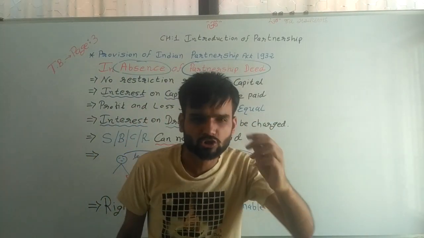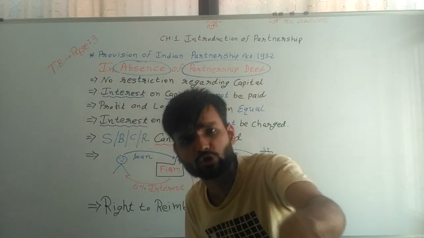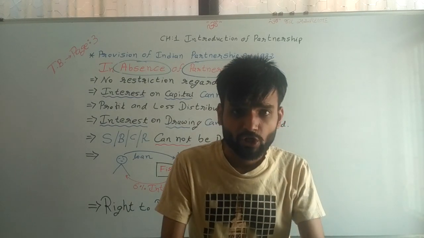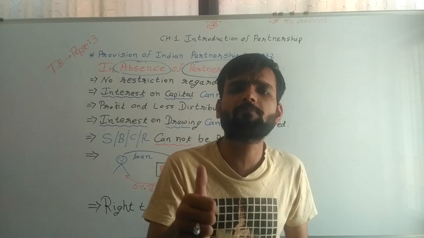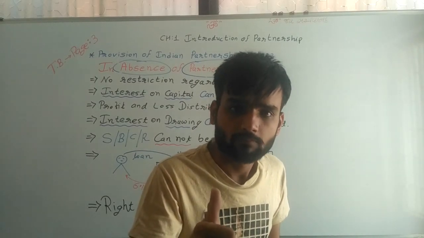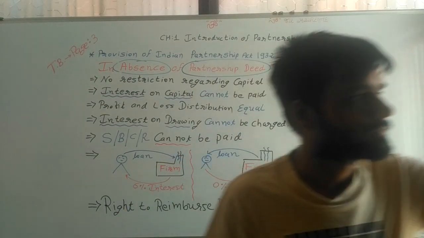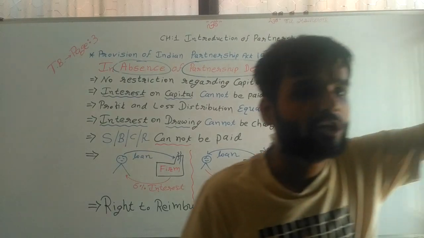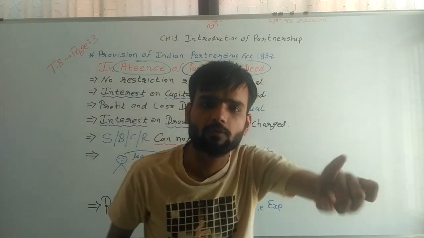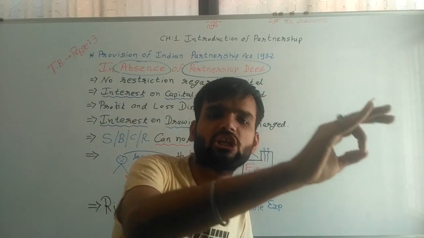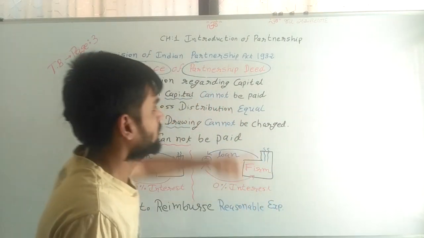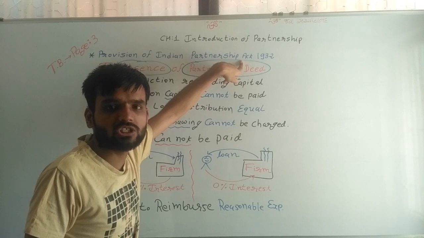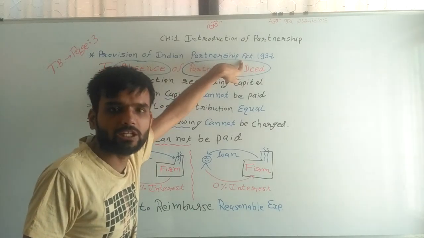It means what? Just understand. If in your sum also the P&L ratio is not mentioned, if it is not given, you have to take an equal ratio for that. So at that time also the Partnership Act 1932 is applicable.